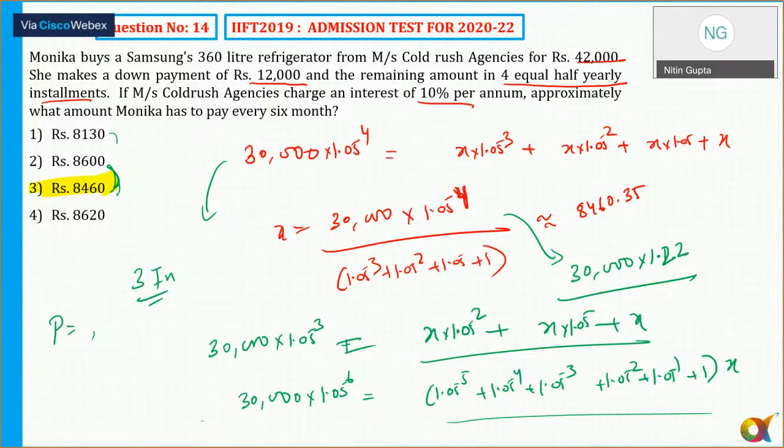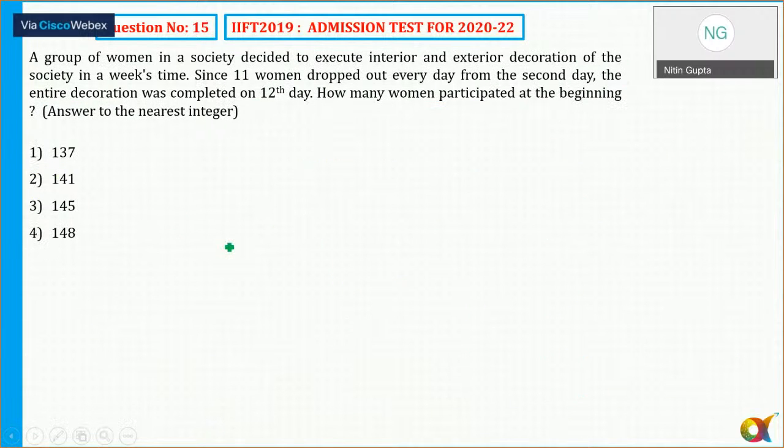Let's come to question number 50. A group of women in a society decided to execute interior and exterior decoration for the society in a week's time. Since 11 women dropped out every day from the second day, the entire decoration was completed on. So initially it was bound to complete in a week's time.